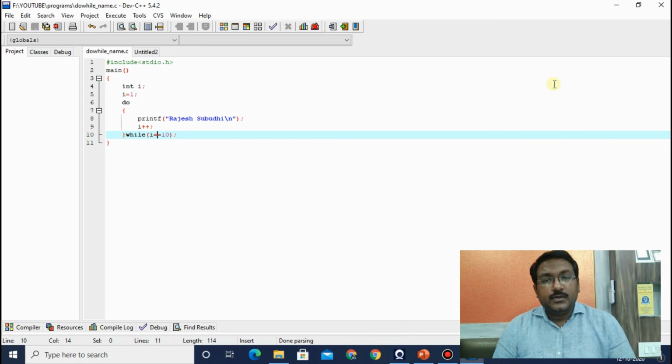So you have to try to write all the programs which are written in while loop using do while loop. At last, there is a concept known as nested. In previous videos we have seen the nested if concept. Similarly, there is also a nested loop concept. If you are using a loop within a loop, it's a nested loop.